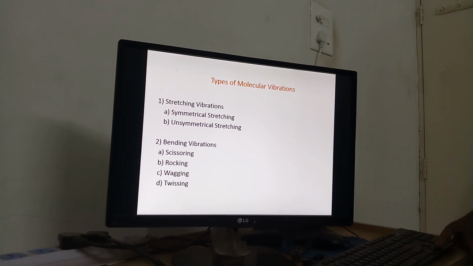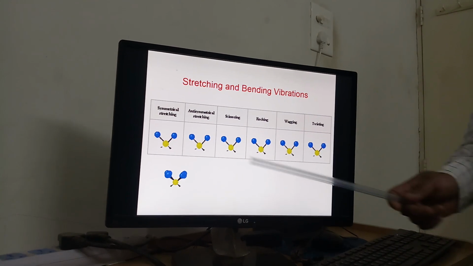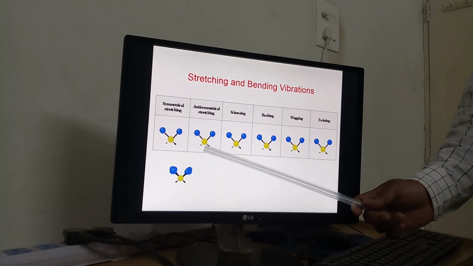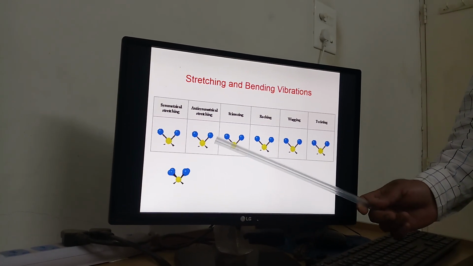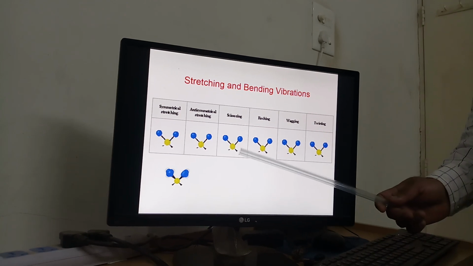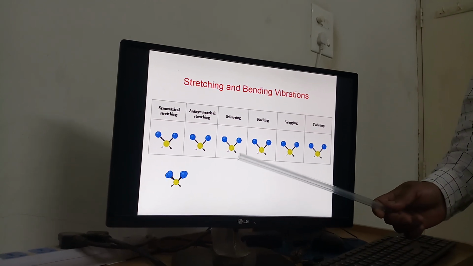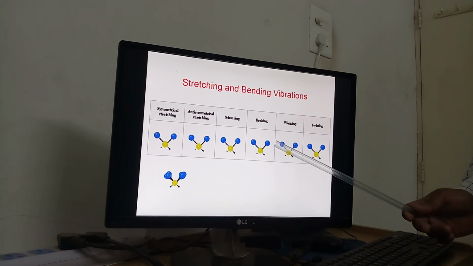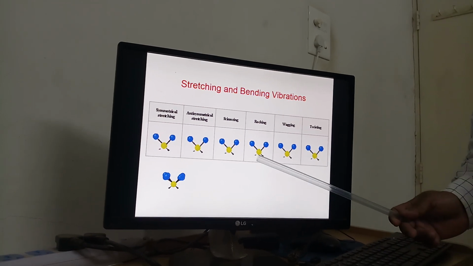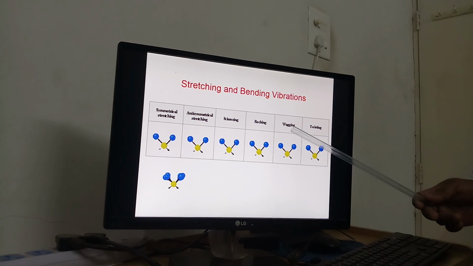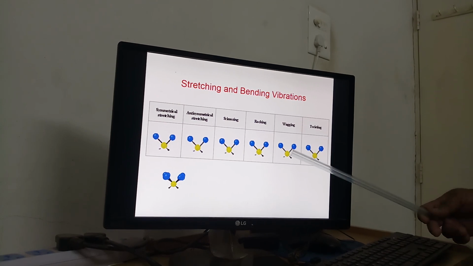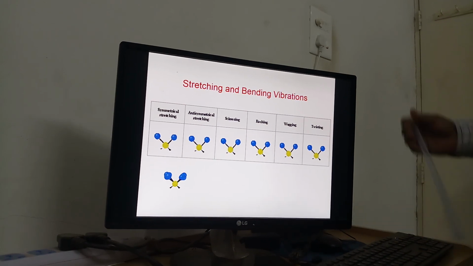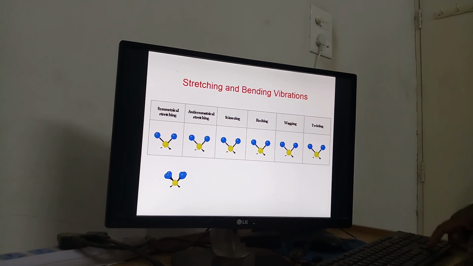Now we are observing stretching and bending. Stretching means both bonds are stretching. Then unsymmetrical means one stretches while the other contracts, and vice versa. Then scissoring, just like a scissor, both bonds bend inward. Then rocking, both bonds bend in the same direction. Then wagging and twisting, these are out of the plane. This type of vibration we observe in these bond structures.